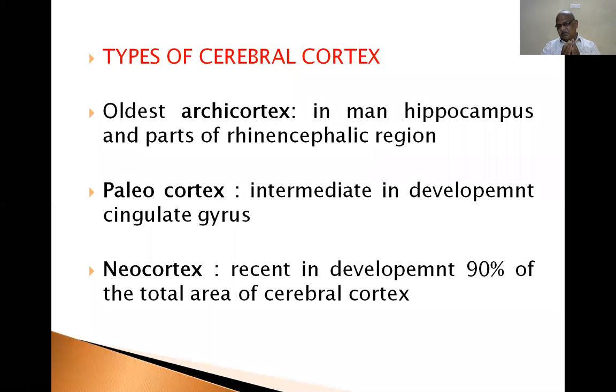So, which part of the brain is older, which part is intermediate in development, which part is newer, recent in development. Like that, you have to divide the area of the cerebral cortex.